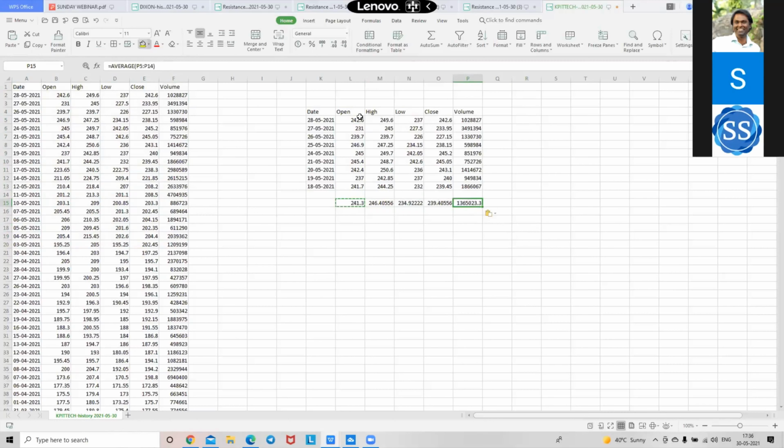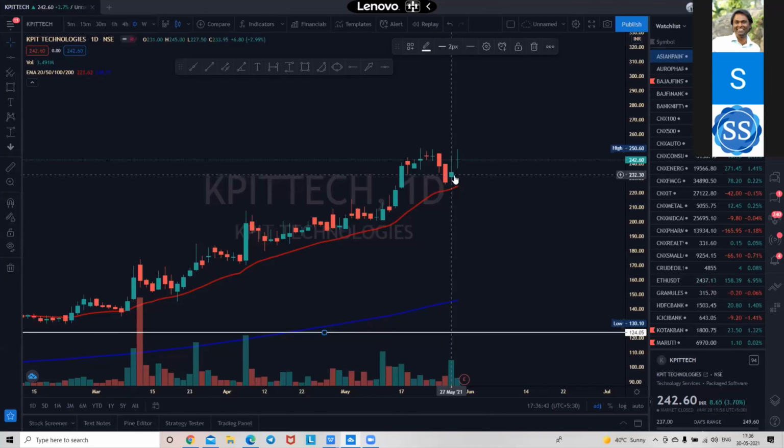If this is the average volume of 8 to 10 days, look at the volumes that have just happened. अब ये कोई रिटेलर ने वॉल्यूम नहीं किया ना. 27th को कोई रिटेलर आके वॉल्यूम नहीं करके गया है. रिटेलर की इतनी कैपेसिटी नहीं है वॉल्यूम करने की. Some smart money has entered here. It was going down, 20 EMA, but smart money entered here.